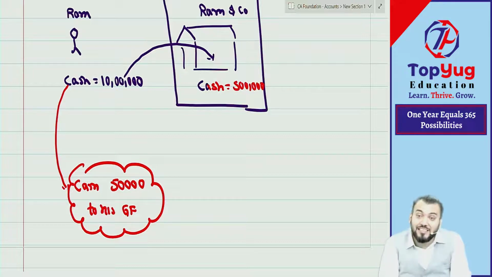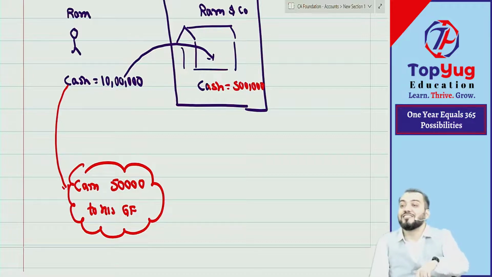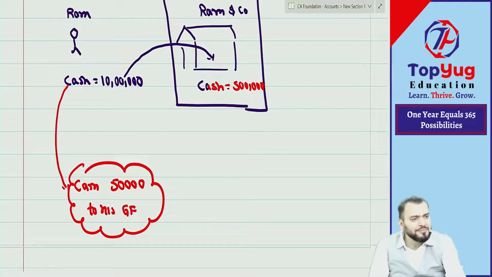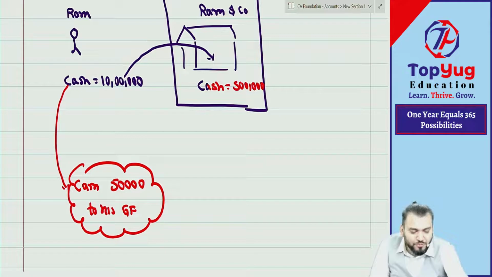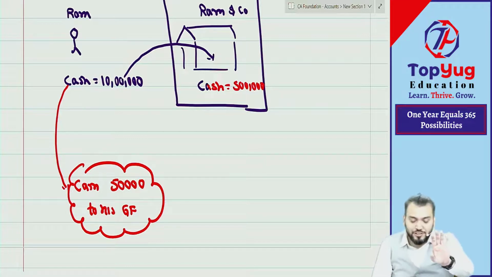Understood. It means it is a transaction, but it is not a transaction of financial nature. Therefore, it will not be recorded. Two simple examples I have taken. ठीक है, we will take more examples, but I hope you have understood whatever I am saying. बोलो, understood this point? Correct.